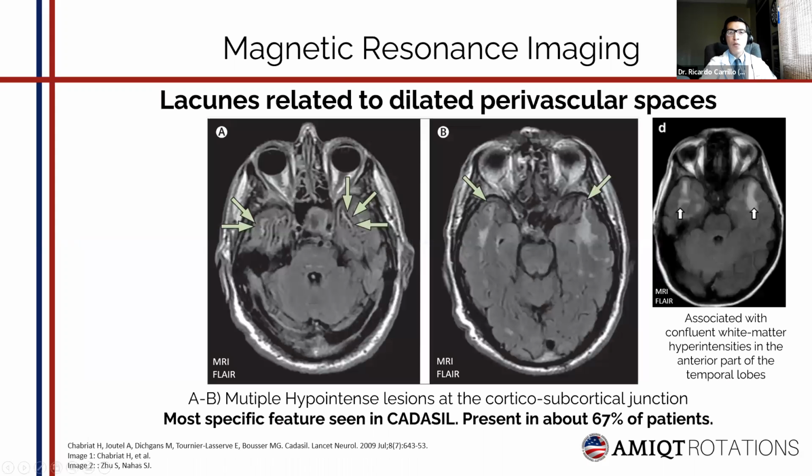The last lesion I want to show you is this one. Here we can see multiple hypointense lesions at the cortico-subcortical junction that are lacunes related to dilated perivascular spaces. These lesions are the most specific features seen in CARDASL. They are present in about 67% of the patients and are associated with the white matter hyperintensities we saw previously on the anterior temporal lobes.